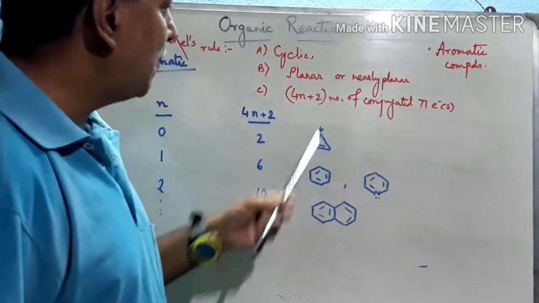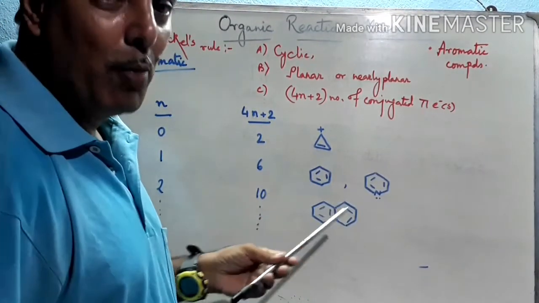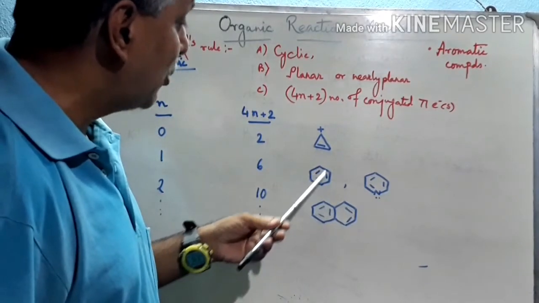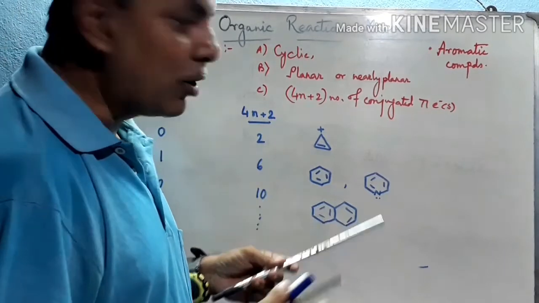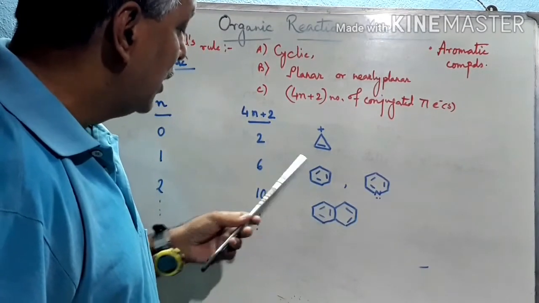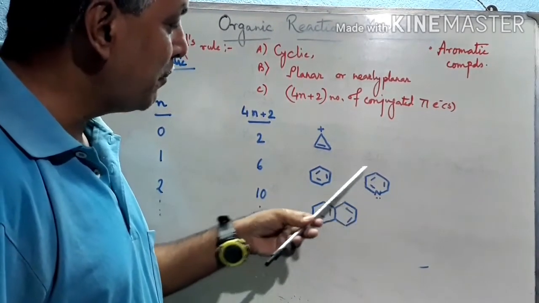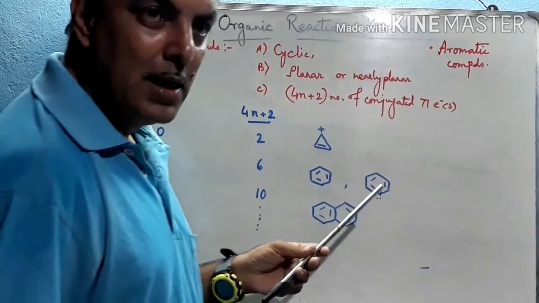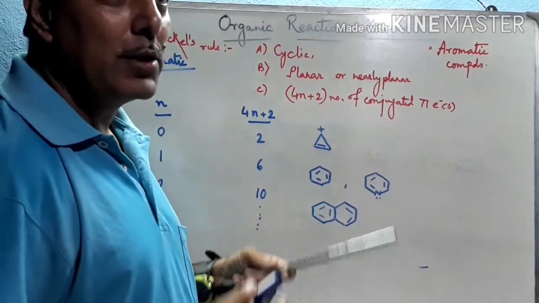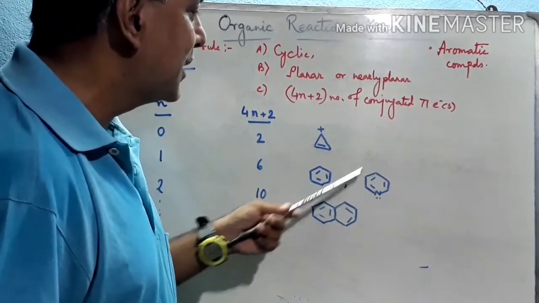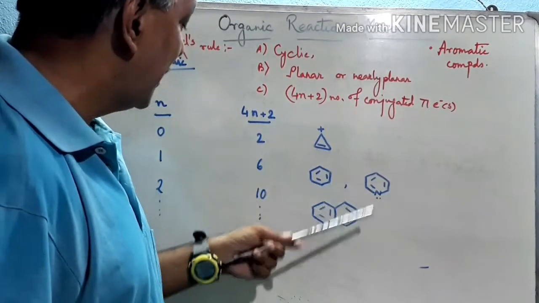Hence, they are planar. This ring contains 3 pi bonds, and all these 3 pi bonds are conjugated pi electrons. Each pi bond contains 2 electrons, so in total 3 into 2, 6 electrons. So it satisfies this condition. Again, this is pyridine. See the structure of pyridine, just like benzene, but one carbon atom is substituted by a nitrogen atom. Though it contains a lone pair, the lone pair is not in conjugation with the benzene ring. 3 double bonds are present in the ring. These 3 double bonds are conjugated, and that's why this is also an aromatic compound.